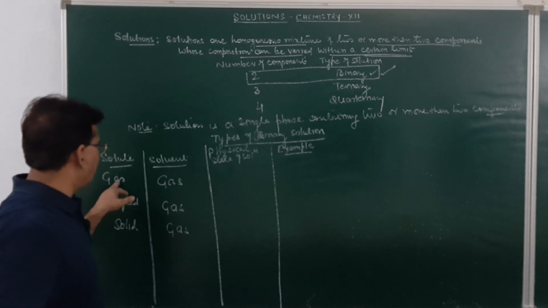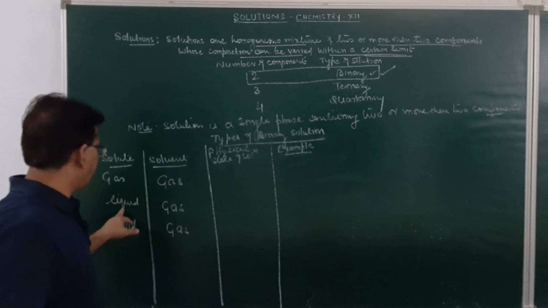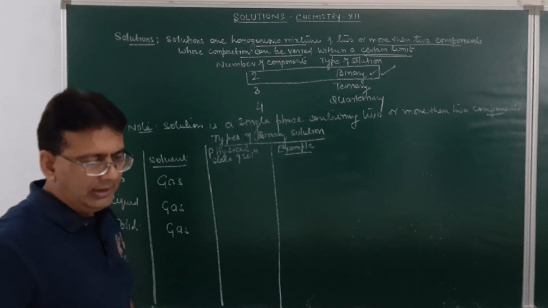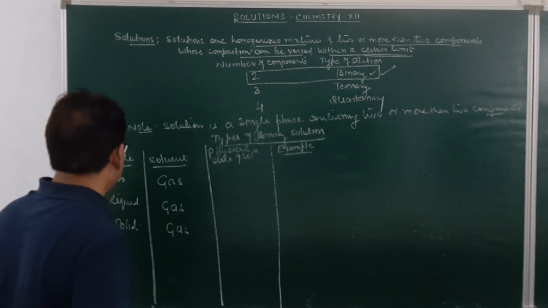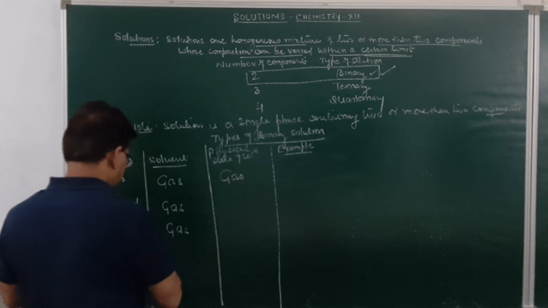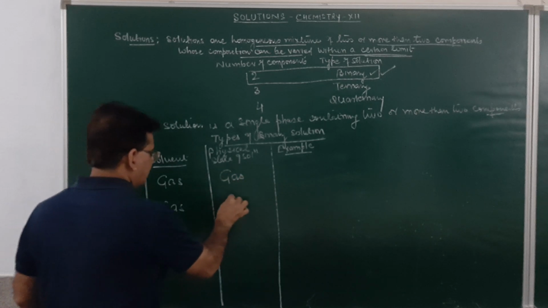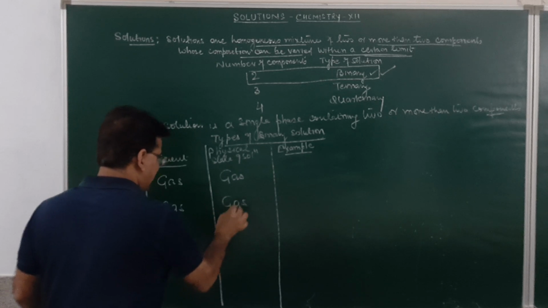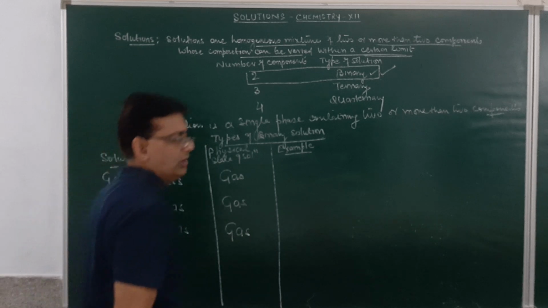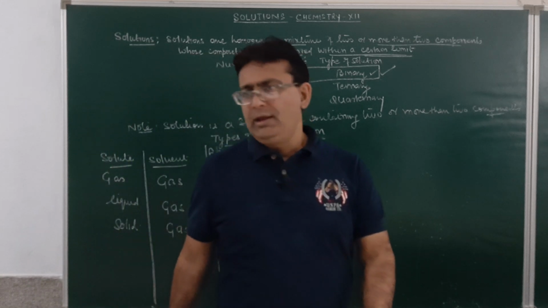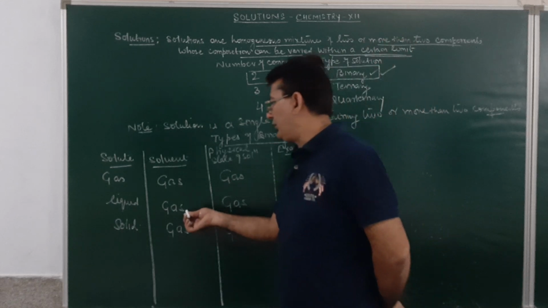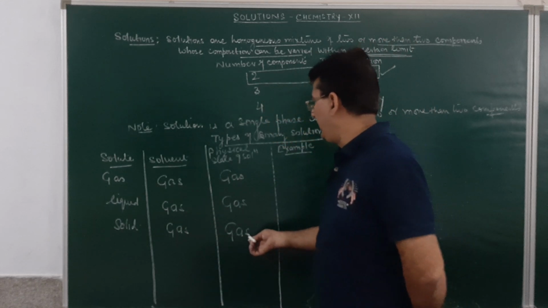So it will be a solution of gas in gas, liquid in gas, and solid in gas. In all these cases, the physical state of the solution will be gas.